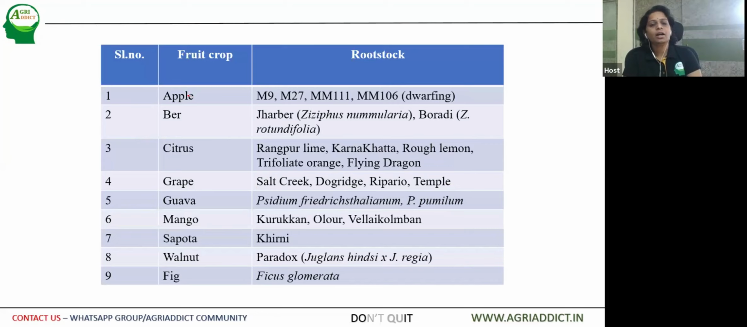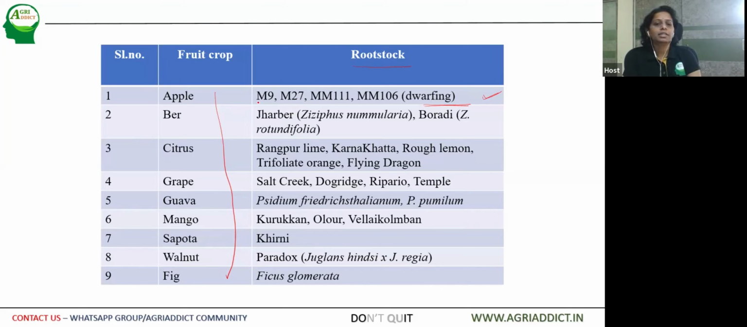So we have to look into these characteristics in the case of scion as well as rootstock before going into the procedure. Here is a table which shows the different rootstocks for different fruit crops which are under commercial cultivation. Take the apple dwarfing rootstocks. When apple trees are grown by seed or any other type of propagation, they may show vigorous growth, which is not required on a commercial scale. So dwarfing rootstocks restrict the growth of the scion and bring the plant into early bearing, so precocity.